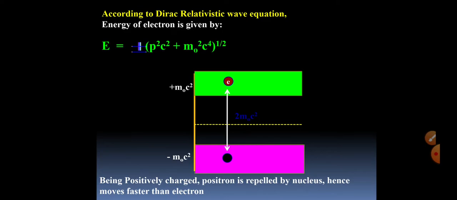And since this positron is positively charged, it is repelled by the nucleus with greater energy, so we can say that the positron has greater kinetic energy as compared to the electron.